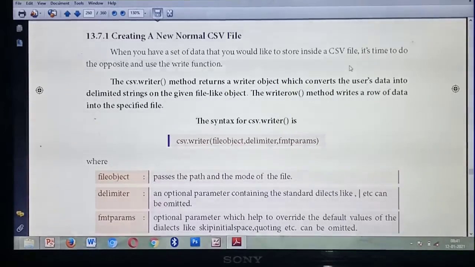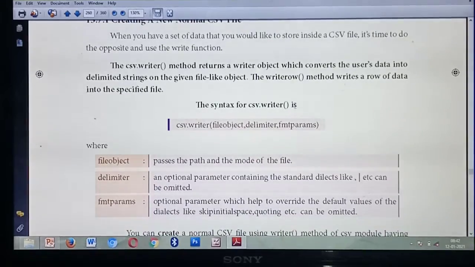Then what's the next method? writerow(). This writerow() method is mainly used to write the data row by row into the file you need to write. Understood? Okay, so listen, this is the syntax for writing a CSV file. What's the syntax? csv.writer().